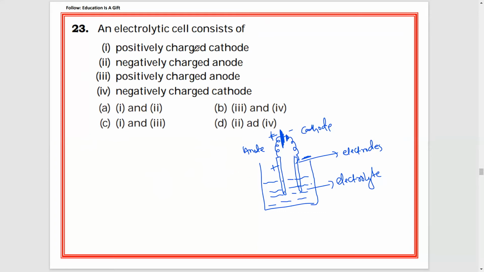Now positively charged cathode, you see, this is positive charge. Positive charge we call anode, so this is wrong. Negatively charged anode, a negatively charged terminal we have to call cathode. You can eliminate this. Positively charged anode, yes, the anode is positively charged. Negatively charged cathode, yes, that is correct. Answer is 3 and 4. Where can we find that? B. You can find that 3 and 4.